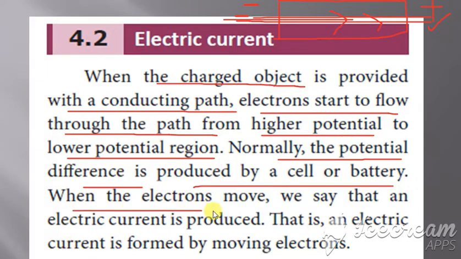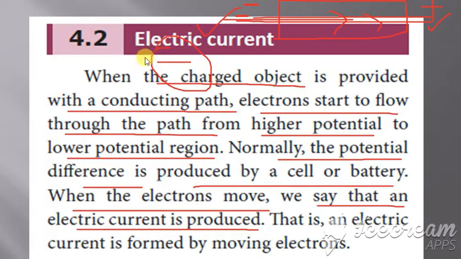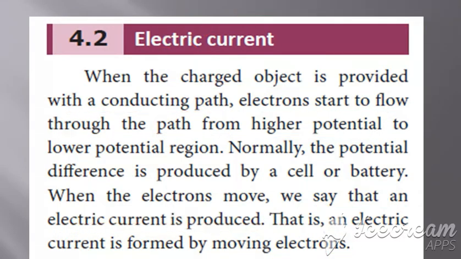So when the electrons move, we can say that an electric current is produced. How is the electric current produced? Whenever the electrons are moving. So electric current is nothing but the moving of electrons. The current is formed by the moving electrons.